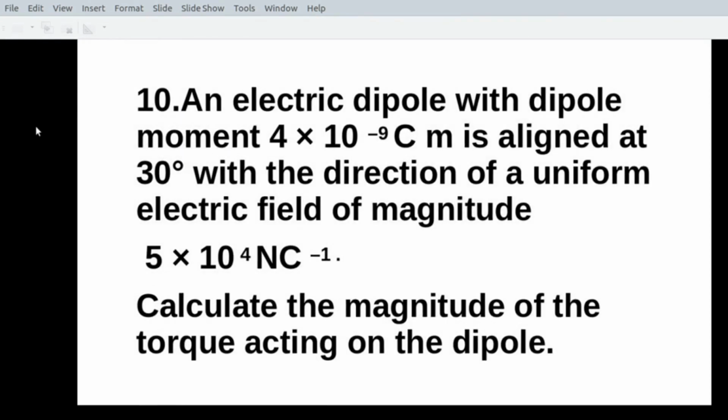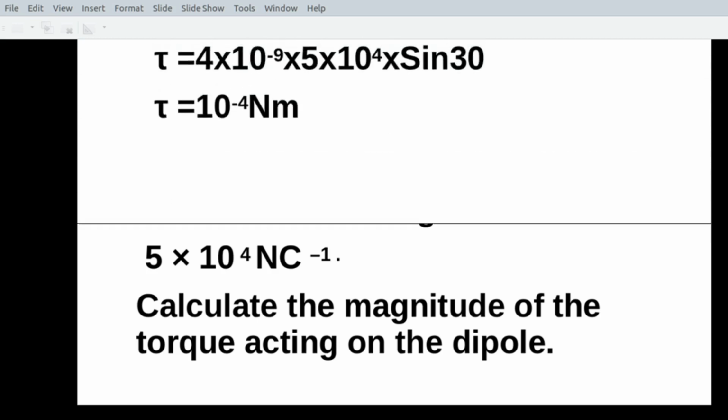Coming to question number 10. An electric dipole with dipole moment 4 into 10 raised to minus 9 coulomb meter is aligned at 30 degree with the direction of a uniform electric field of magnitude 5 into 10 raised to 4 newton per coulomb. Calculate the magnitude of the torque acting on the dipole. So you are given the electric field, the dipole moment, and the angle. It's a direct question.